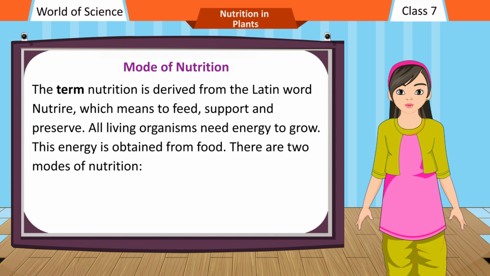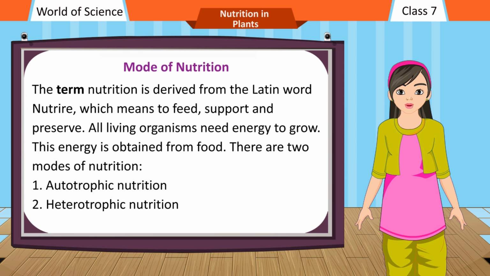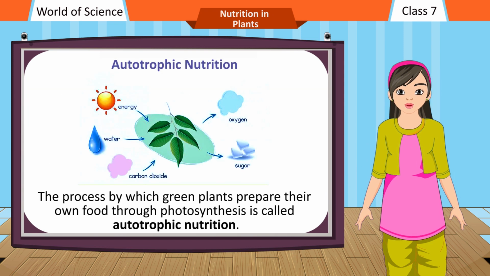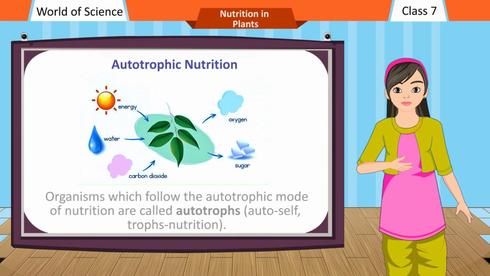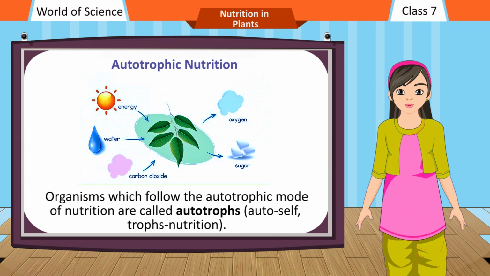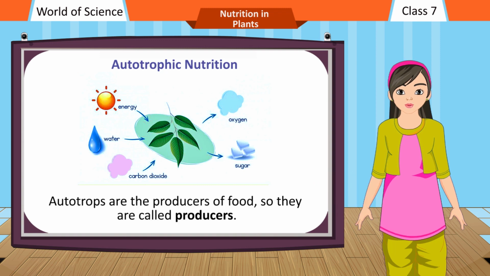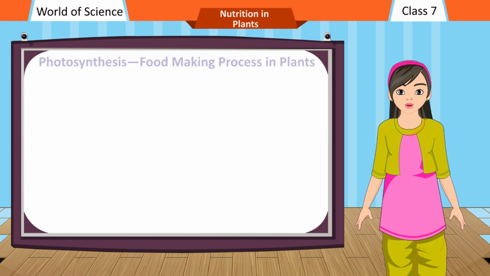There are two modes of nutrition. 1. Autotrophic nutrition. 2. Heterotrophic nutrition. Autotrophic nutrition. The process by which green plants prepare their own food through photosynthesis is called autotrophic nutrition. Organisms which follow the autotrophic mode of nutrition are called autotrophs. Autotrophs are the producers of food, so they are called producers.